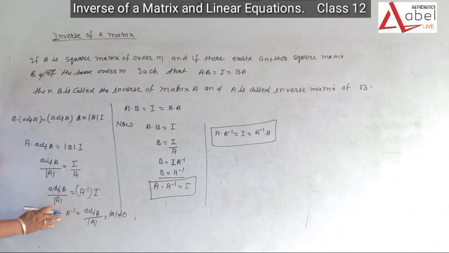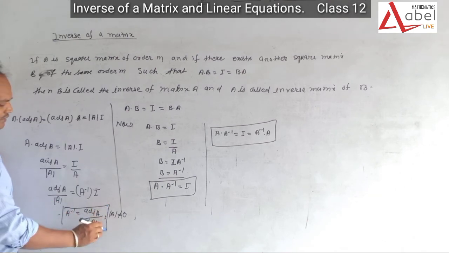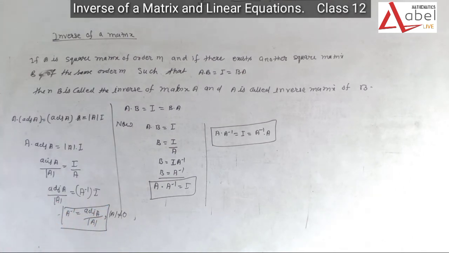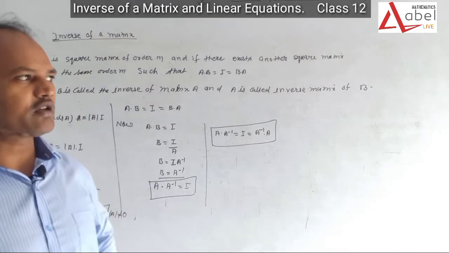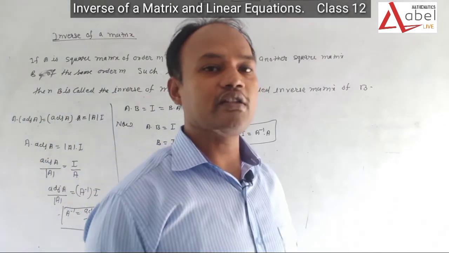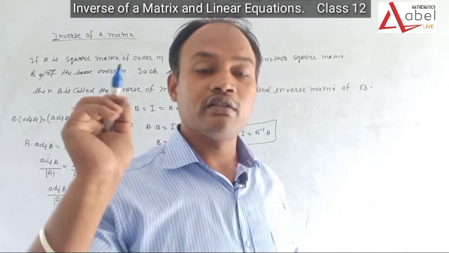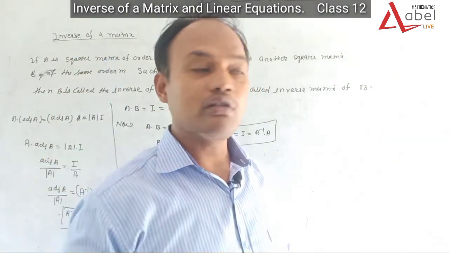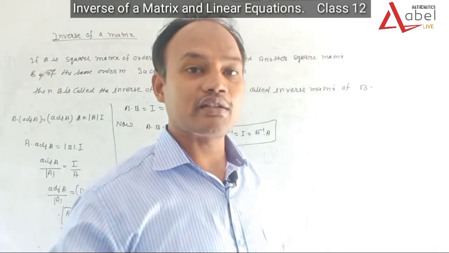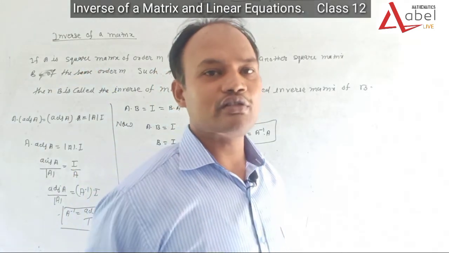Always remember, when we are going to find the inverse of a matrix, the formula is A inverse equal adjoint of A upon determinant of A, where determinant of A should not be 0. It means the matrix should be non-singular.